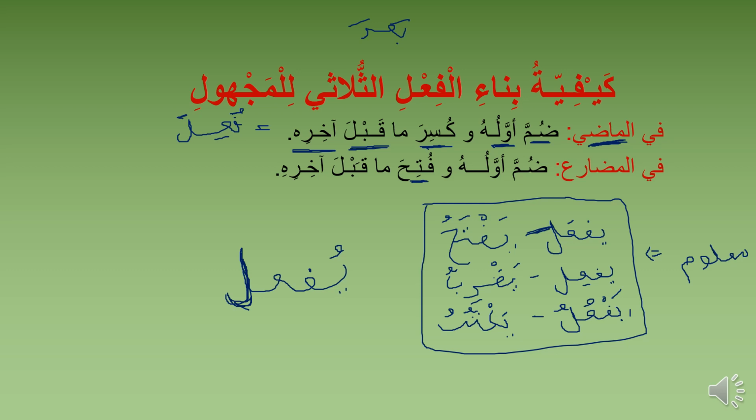So this is the only difference. This ain takes fatha. We give the fa its normal sukun, and we give the lam the dhamma. We have yef'alu. The lam will feel of madi verb takes fatha, and the lam will feel of mudari verbs takes dhamma. That's why we have kataba, where madi is taking fatha, and yaktubu, where mudari is taking dhamma.